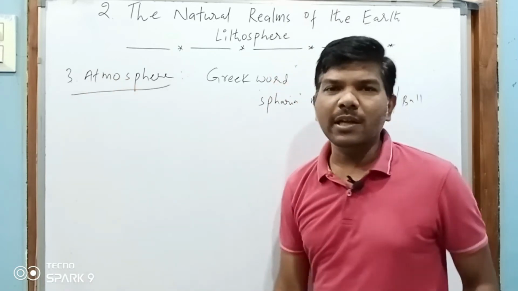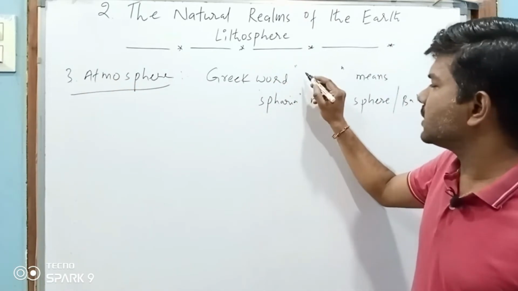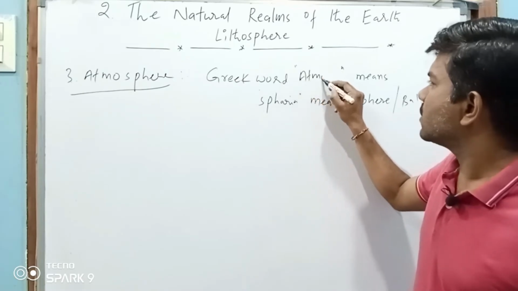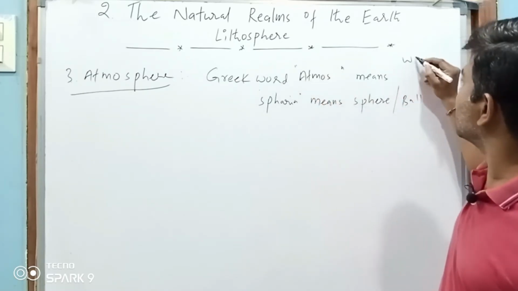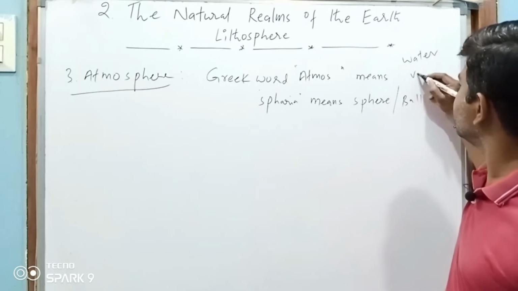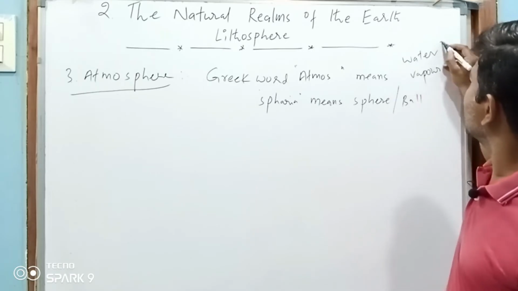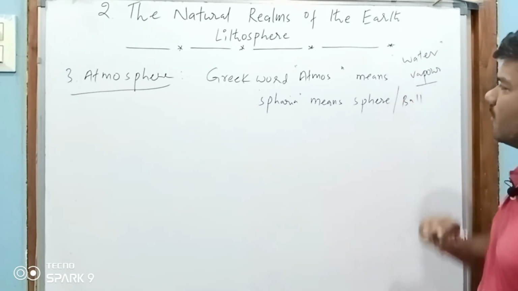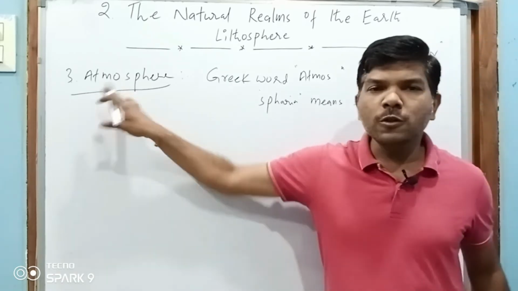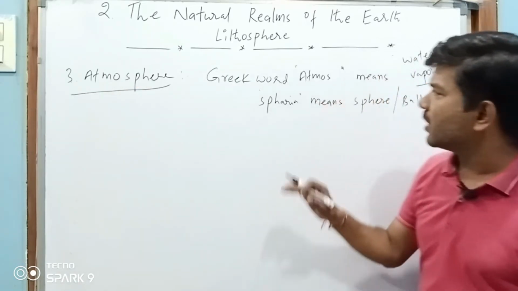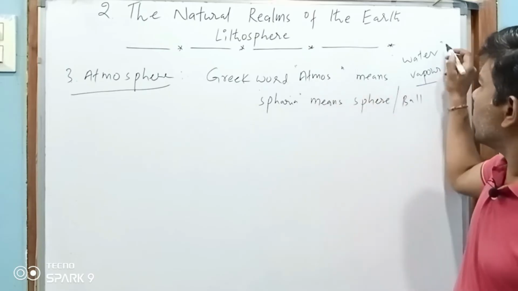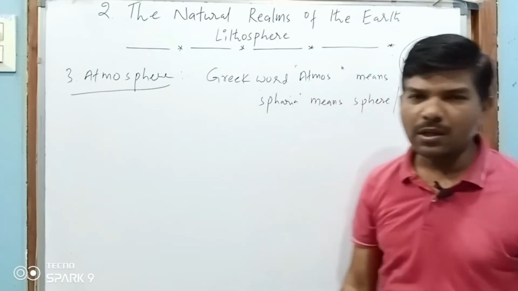Atmos. It is also derived from a Greek word, atmos. Atmos means what? Water vapor. Very, very important. The word atmosphere is also derived from the Greek word atmos, which means water vapor.